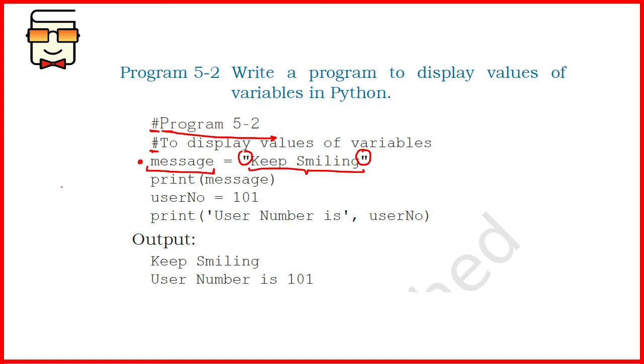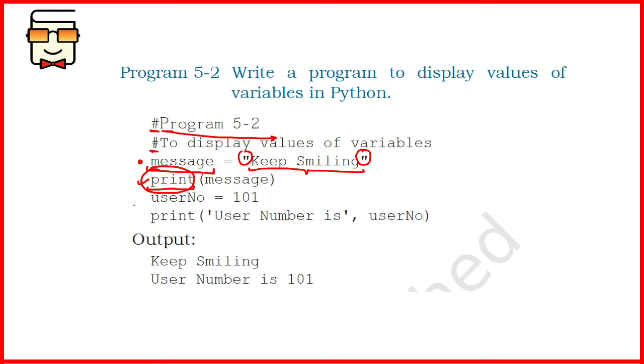Now, if you have to print the value of this particular variable on your shell or on the output screen, this is the function that we'll be learning about in later classes, the print function. So you just specify this keyword. Print is a keyword. And in the brackets of the print function, you specify the name of the variable that you want to print.